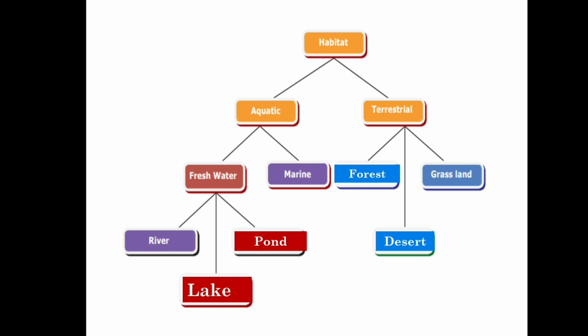So, the freshwater examples are a river, and the answer will be lake and pond. And for terrestrial, they have given grassland. The other two types are forest and desert. The answer is forest and desert.